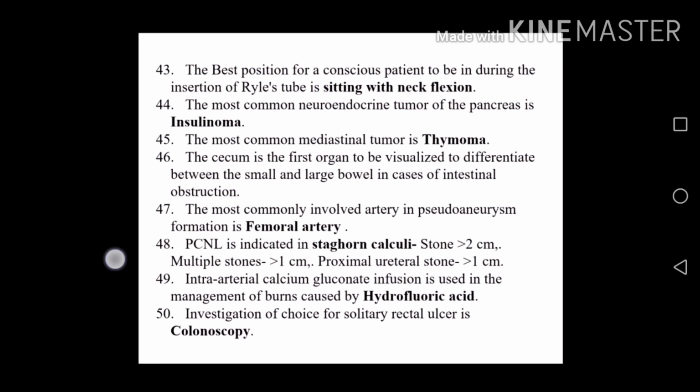Intra-arterial calcium gluconate infusion is used in the management of burns caused by hydrofluoric acid. Investigation of choice for solitary rectal ulcer is colonoscopy.